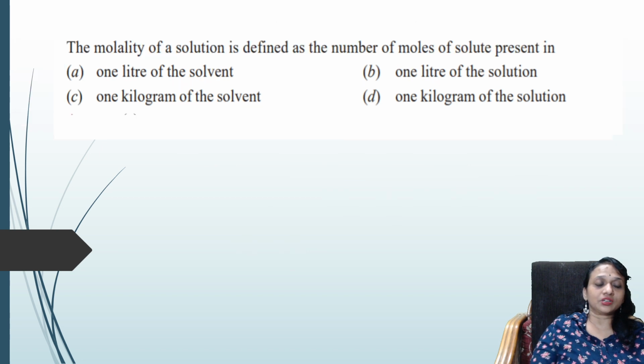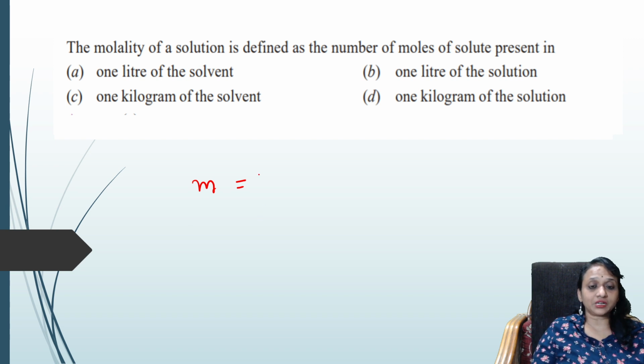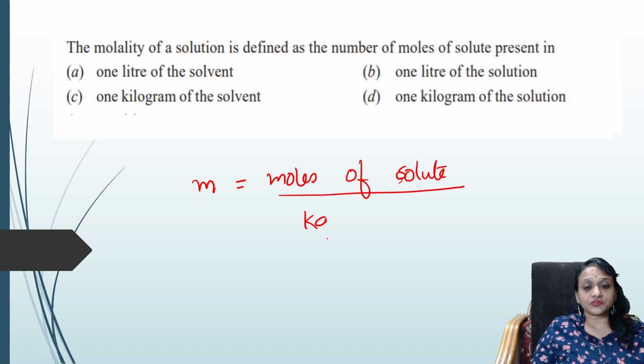Let us see one more. The molality of a solution is defined as number of moles of solute present in. Molality is denoted by small m. What is the formula? Moles of solute divided by kg of solvent. Formulas are given in the form of MCQ, students. The solvent is measured in kg.